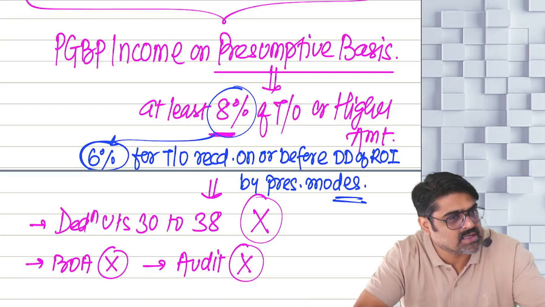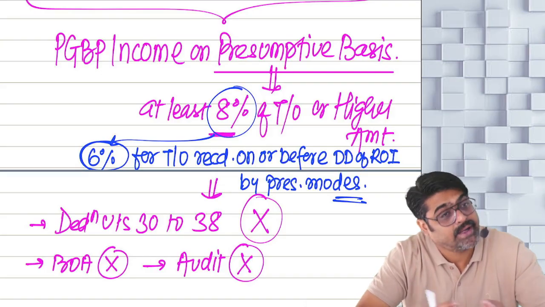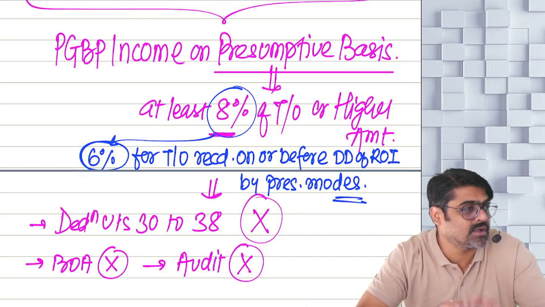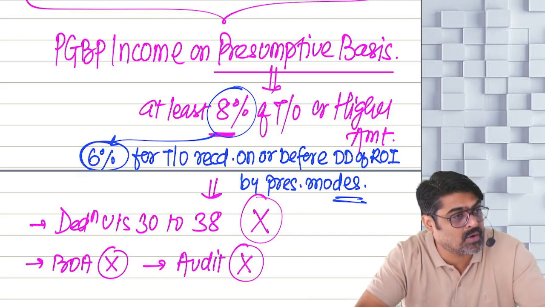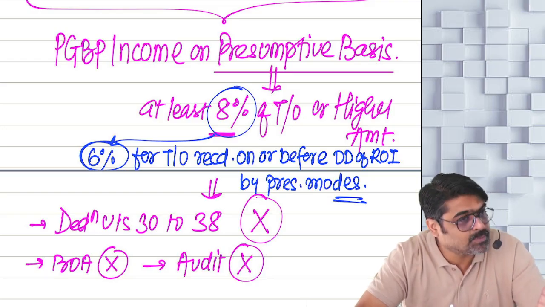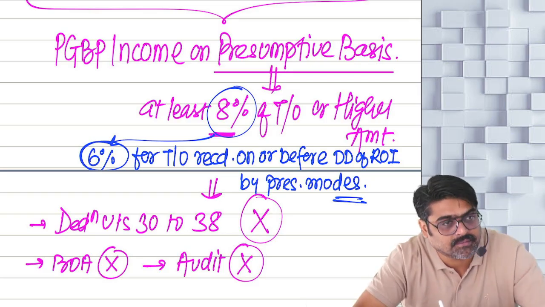For every other turnover you are supposed to show 8%, but the turnover which you have received in this year or on or before the due date of filing ROI of this year by way of prescribed modes, on that turnover you can take 6% instead of 8%.